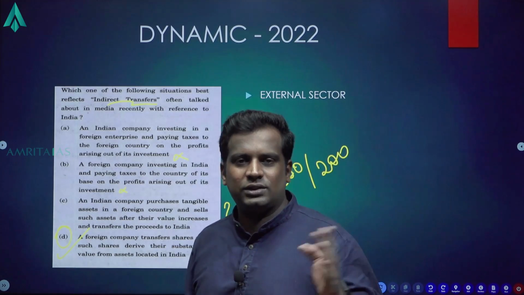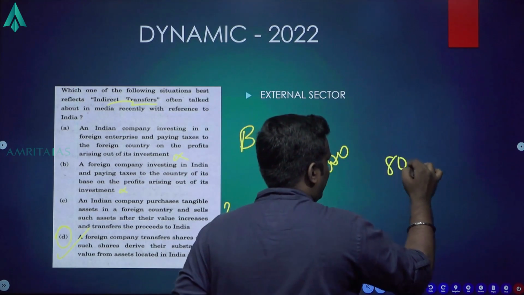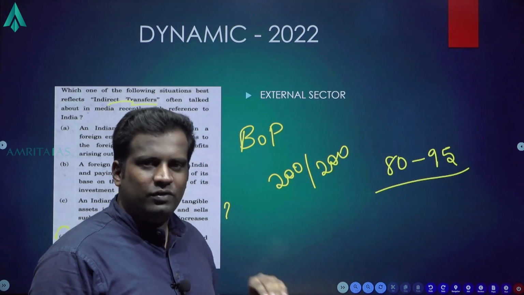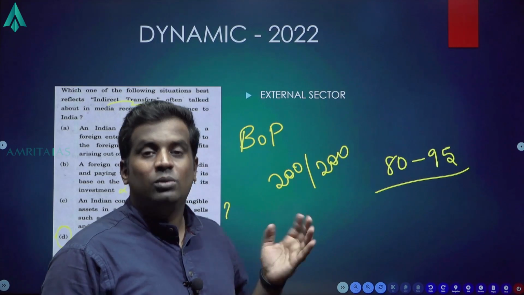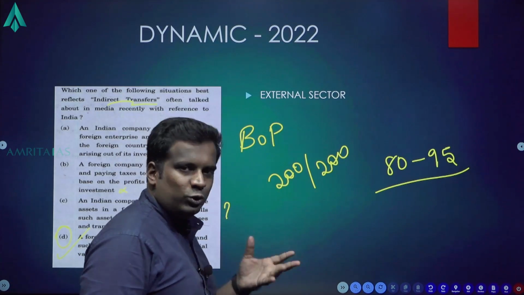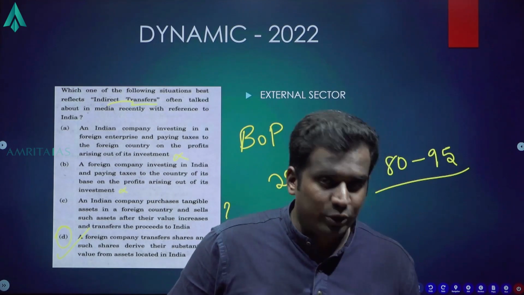Based upon the last 3 years trends, on average, the cutoff is now between 80 to 95. You score 100, 50%, you will clear the prelims exam, provided you have cleared the CSAT examination. So, even if 1 or 2 questions go wrong in economy, it's not a problem. It is not at all a problem.